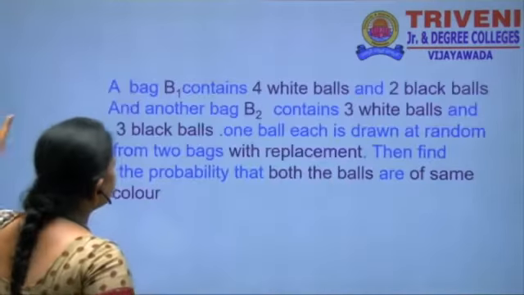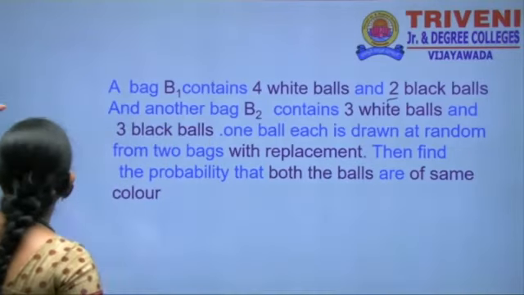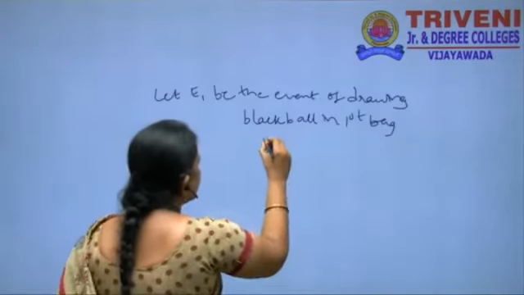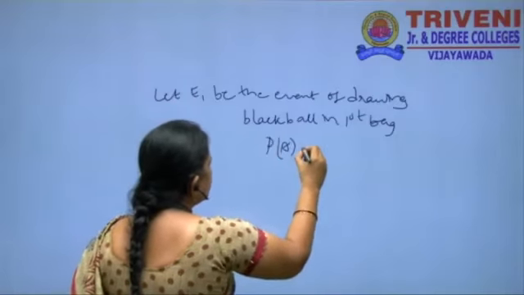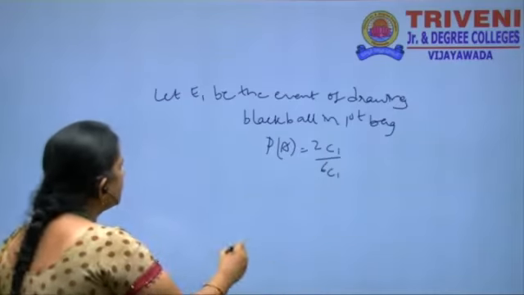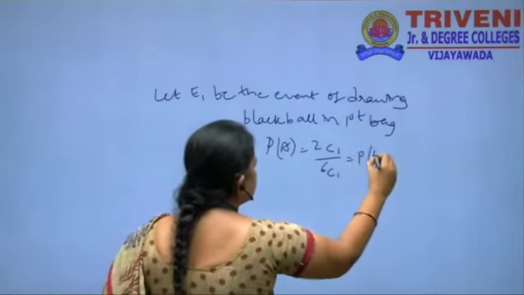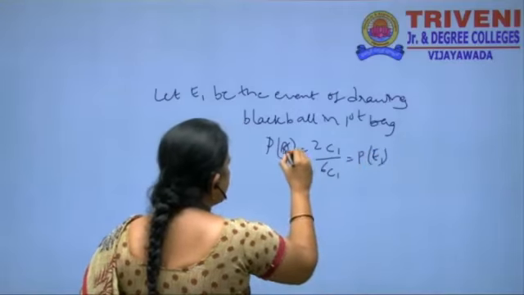How many black balls are in the first bag here? 2 black balls. That is P of E1 equals 2C1 by 6C1.